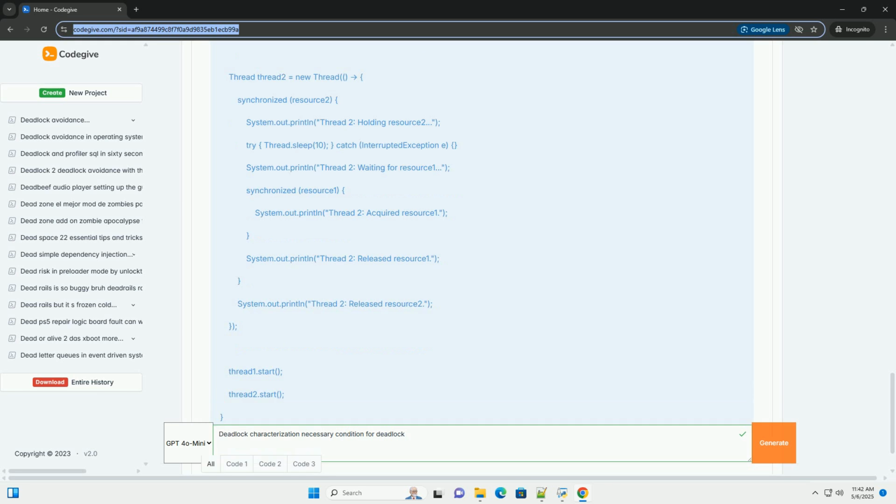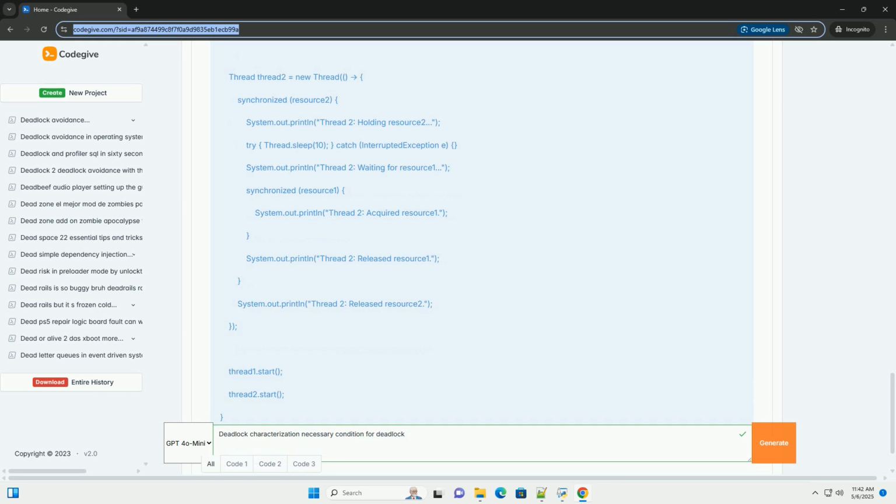1. Mutual exclusion. Definition. At least one resource must be held in a non-shareable mode. Only one process can use the resource at a time. If another process requests that resource, it must wait until the resource is released. Why it's necessary. If resources could be freely shared, processes would never have to wait, and deadlocks would be impossible. Example. A printer can only be used by one process at a time. A file opened for writing usually has exclusive access.